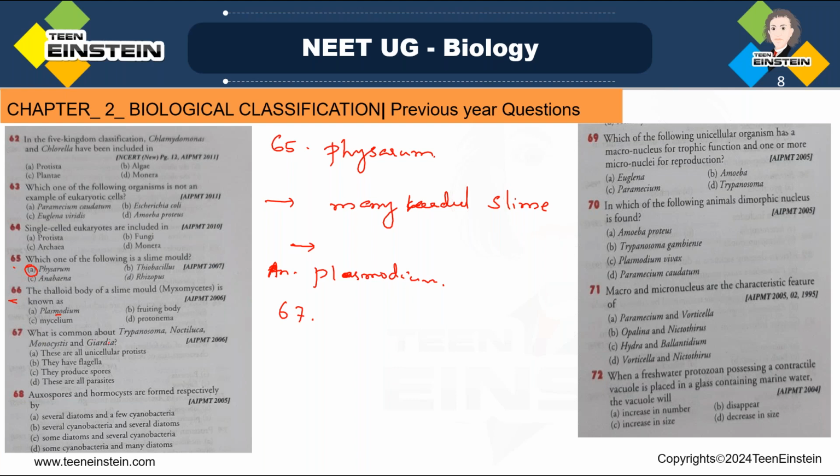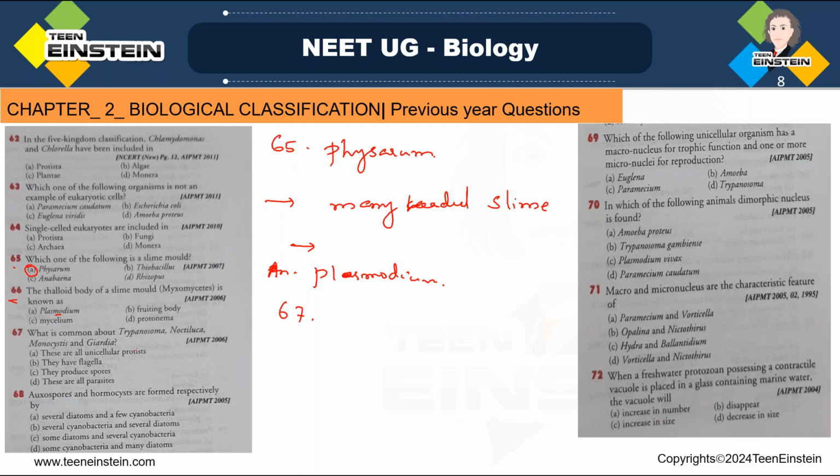What is common about Trypanosoma, Noctiluca, and Monocystis? Trypanosoma, Noctiluca, Monocystis, and Giardia. Okay, so what is the common factor about all these things? First one, these are unicellular protists. Option B, they have flagella. Option C, they produce spores. Option D, these are parasites.